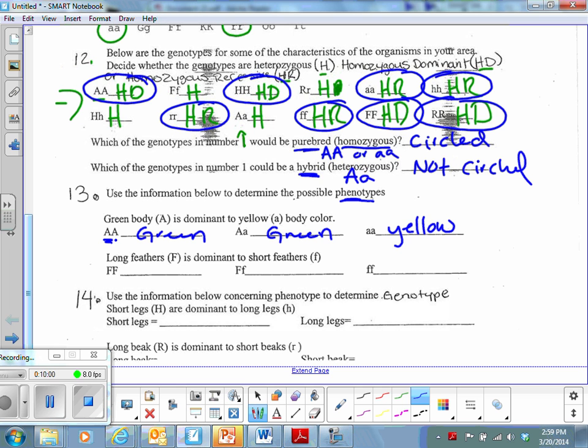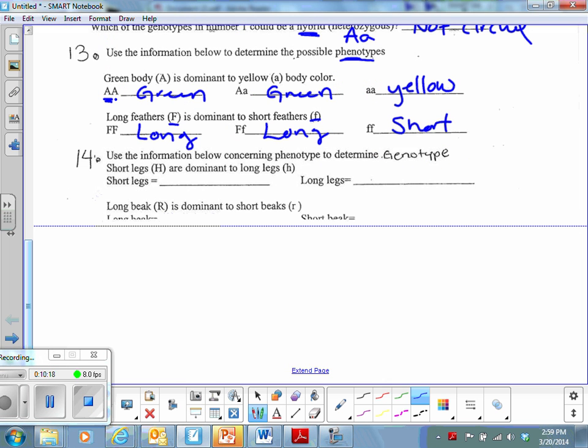Okay, long feathers is dominant to short feathers. Capital F, long. Capital F, long. Lowercase f, short. Okay. All right, now this next one, they did the reverse.